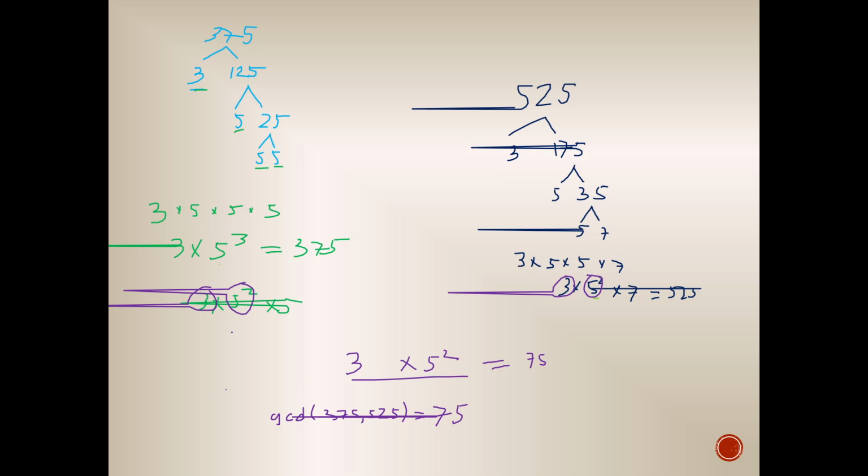Dito is we list, okay, yung common factor nila. So, dito merong 3, dito merong 3 din. So, ililista natin yan. And dito, we have 5 squared. And this one din is merong 5 squared. So, therefore, ililista din natin yan. And meron pa ba silang common factor? Wala na, diba? So, yun lang yung kanyang common factor. Simplify natin, we could arrive with this answer na 75.